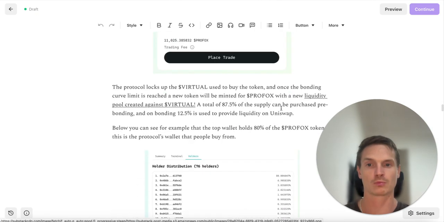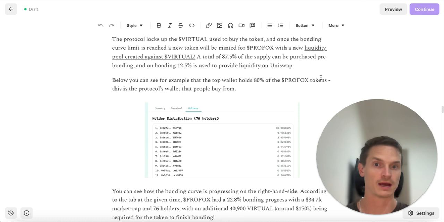Now, the protocol locks up that virtual I used to buy the token, and once the bonding curve is complete, it will mint a totally new token with a liquidity pool created against that token in virtual. So you get this liquidity pool of ProFox and virtual, where 12.5% of the virtual is used against the supply, right?